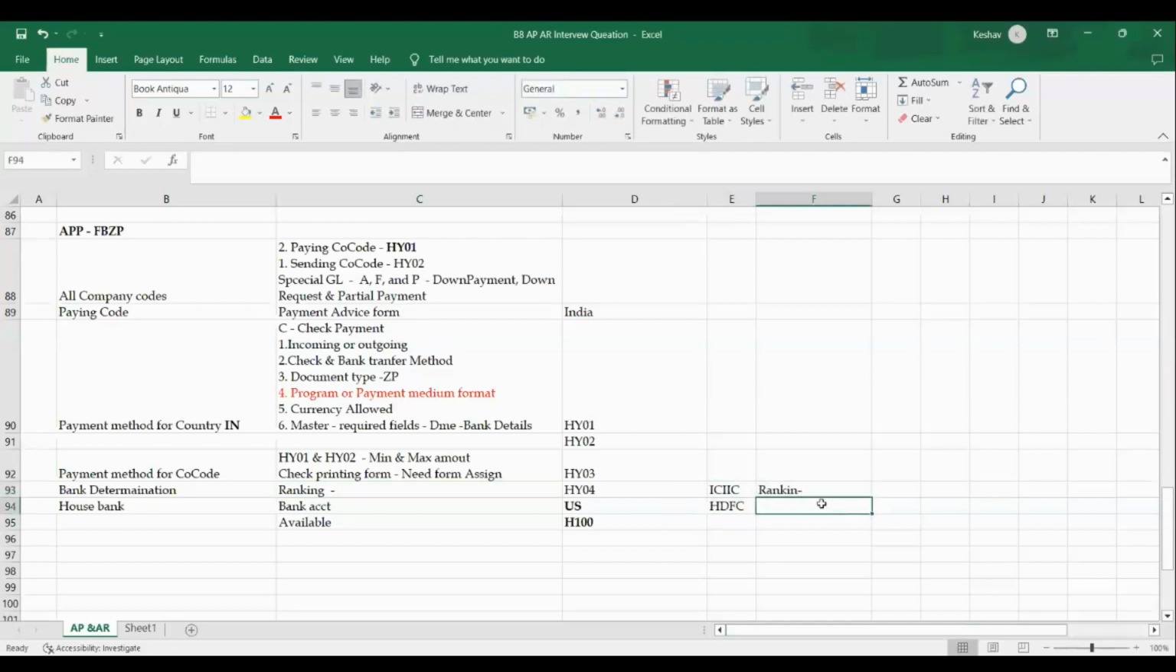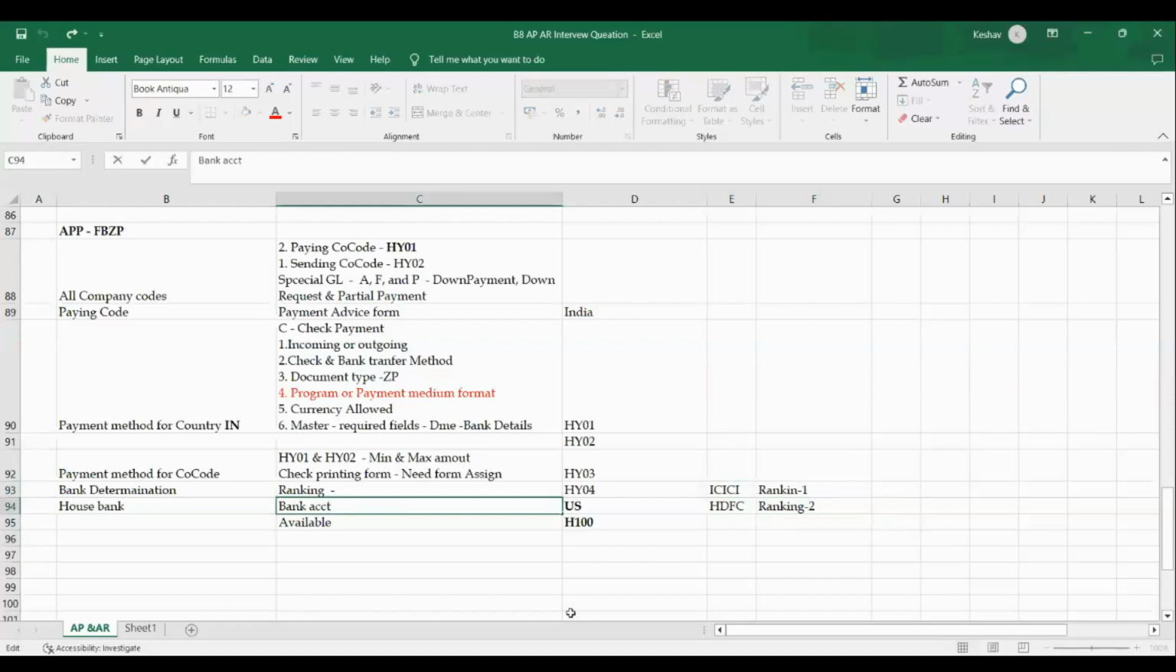Next I'm giving ranking order two to the other bank. So the payment will by default go from ranking order one, from ICICI Bank. For each payment method, check payment method wise, I need to maintain the ranking order, and likewise for bank transfer, payment method wise I need to maintain the ranking order. That is one thing.